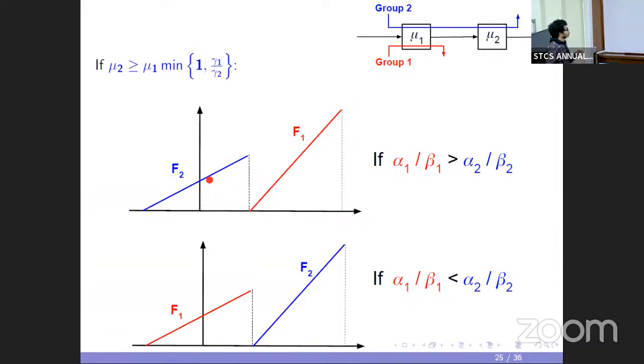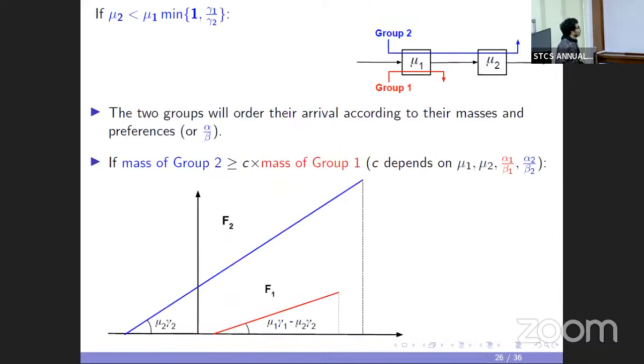So that is illustrated in these two figures. If mu2 is larger than this threshold, then the red group and the blue group are going to arrive in disjoint intervals, and once mu2 is strictly less than this threshold, then they will overlap.